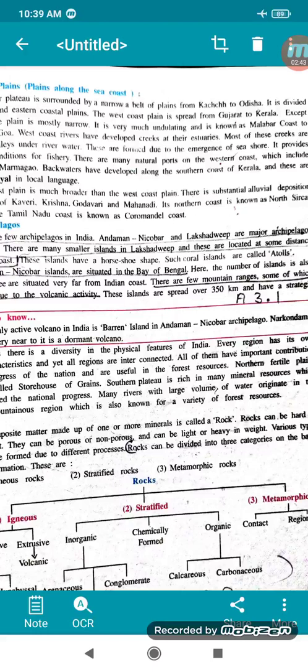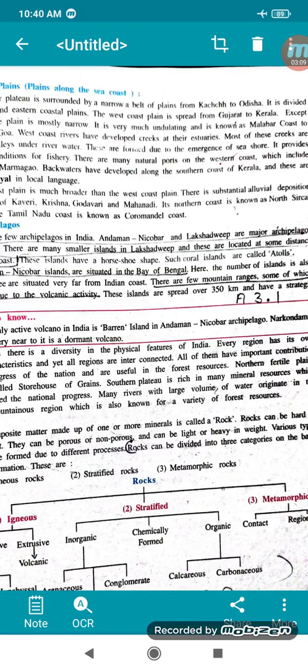Its northern coast is known as North Sirkar coast and the Tamil Nadu coast is known as Coromandel coast. Remember, the Malabar coast is on the western side of India, the coast in Tamil Nadu is the Coromandel coast, and the northern coast is the North Sirkar coast.